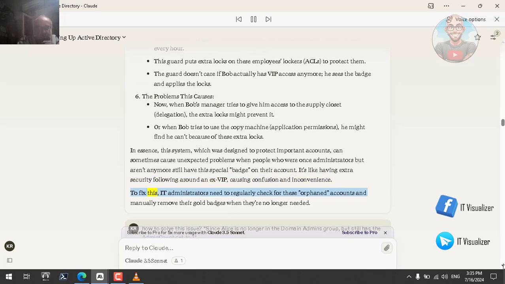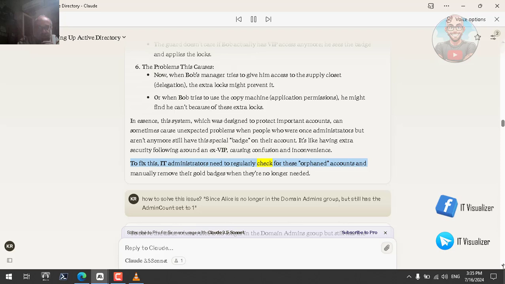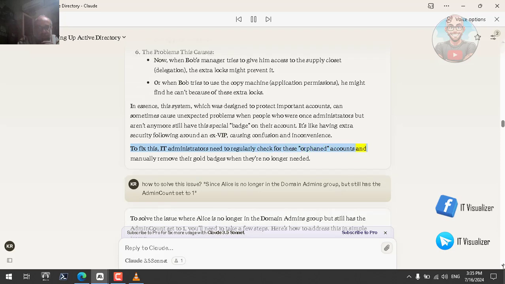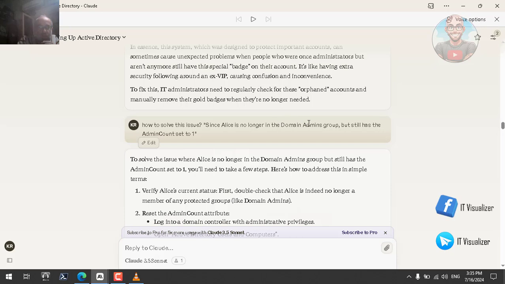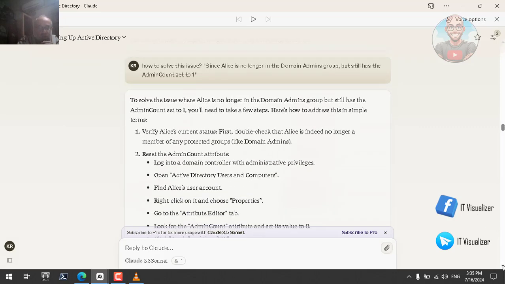To fix this, IT administrators need to regularly check for these orphaned accounts and manually remove their gold badges when they're no longer needed. So here, for example, if I have a user called Alice, who is no longer in the Domain Admins group but still has adminCount set to 1, how can we solve this problem? Okay, there are steps we can do. We can go and see how this is fixed.